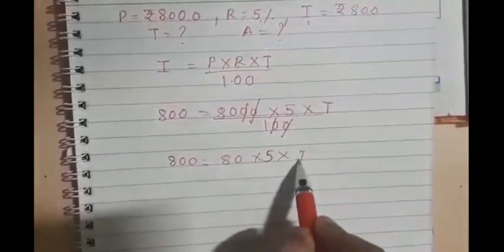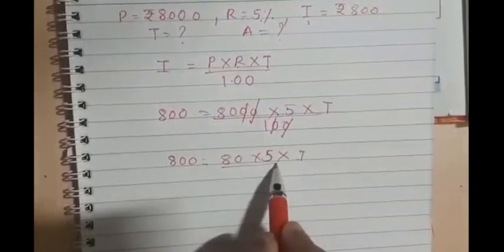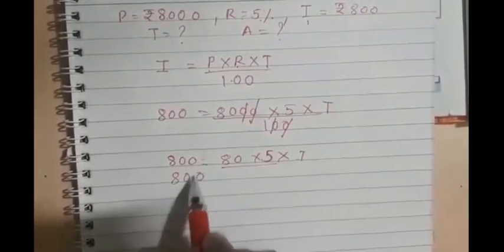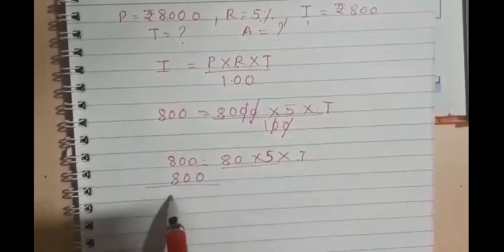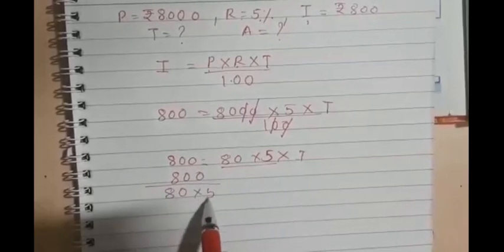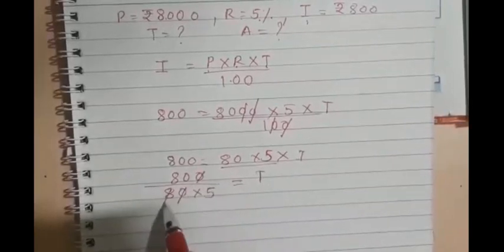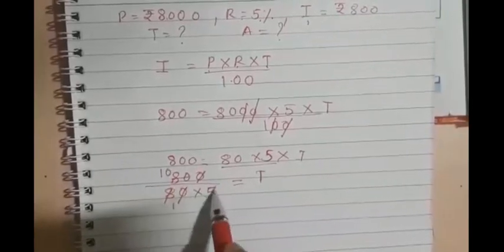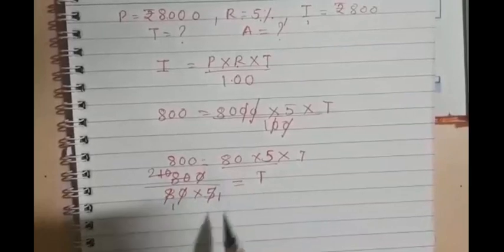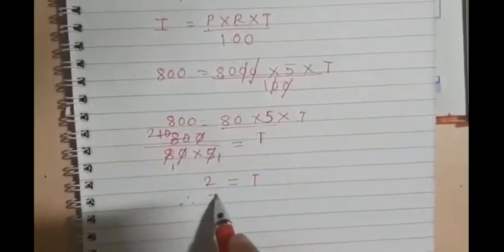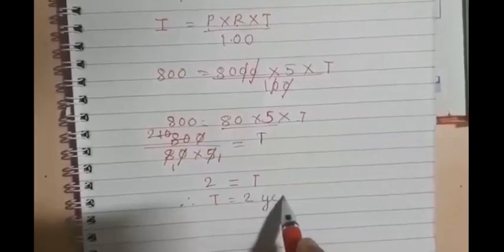Now T keep here. What is there with it? 80 into 5 at numerator. Take the other side. First of all, there is 800. Upon it will go to the denominator. 80 into 5 equals T. Cut this. 8 ones are 8, 8 tens are 5 ones are 5 twos are 2. So 2 equals T. Therefore, T is equal to 2 years.